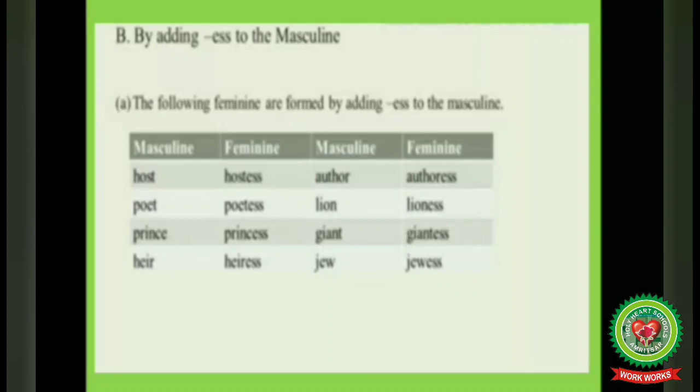Next is by adding ESS to the masculine. In this case, we form the feminine gender by adding ESS to the masculine gender. For example, host, we have added ESS to host and formed hostess. Poet, poetess, prince, princess, heir, heiress, author, authoress, lion, lioness, giant, giantess, and Jew, Jewess.